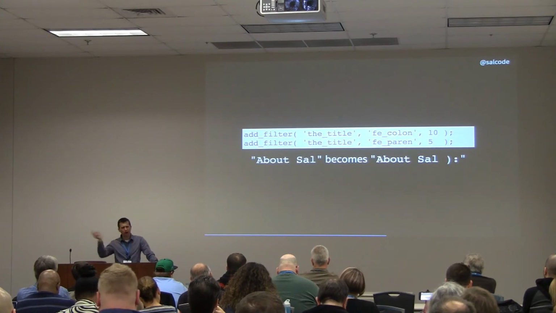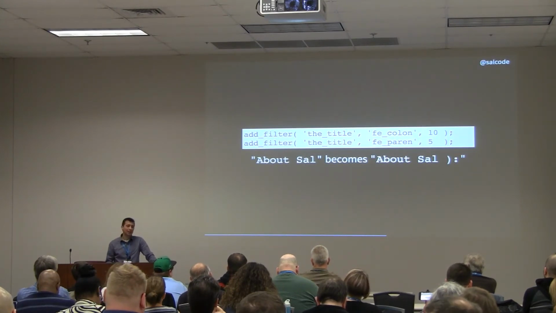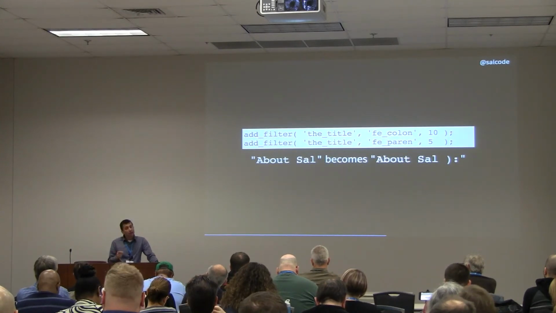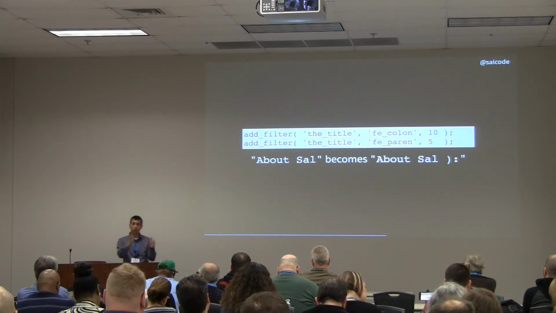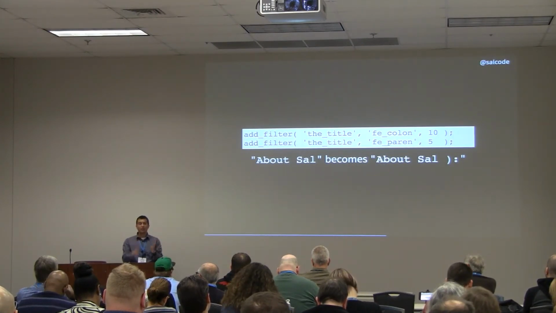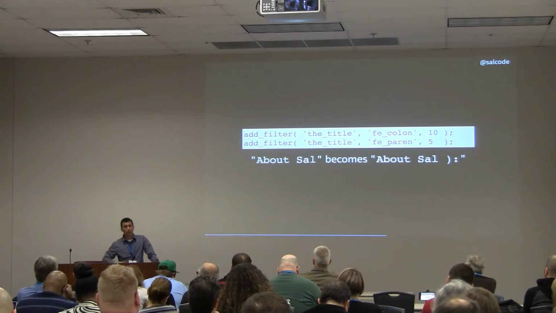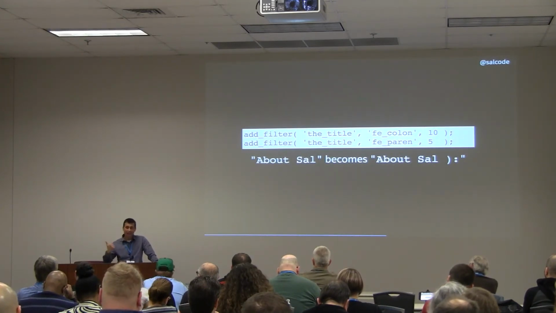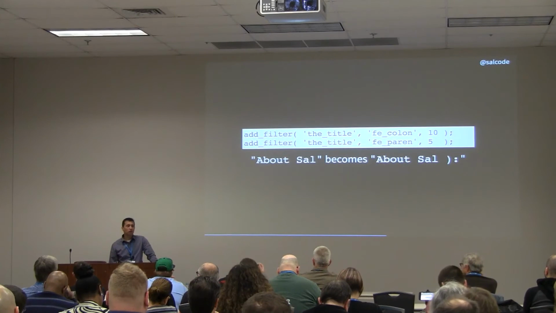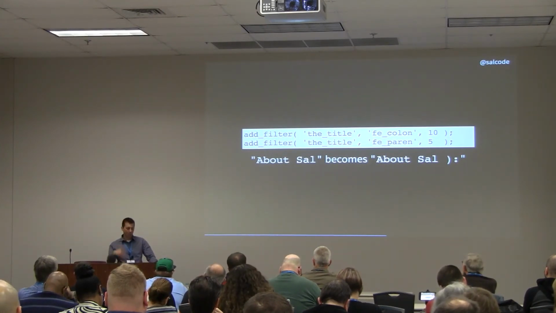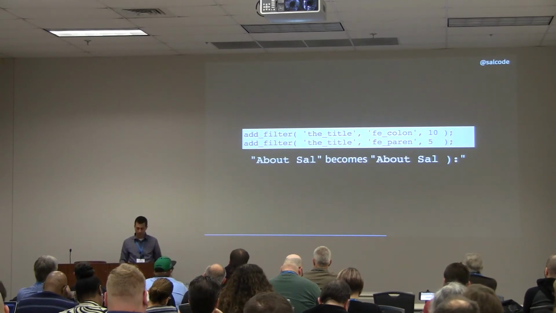In terms of filter priorities, 10 most of the time works out. As I said, usually I don't find I need to add a specific priority. If I do need something to happen early, I'll drop it down to maybe 5. If I need it to happen late, maybe 15. That gives me some room to sneak something in between if I need to later. The fact is there's lots of space. You can even put in negative numbers for priority if you really want to make sure it happens early. You can put in huge numbers if you want to make sure it happens last, like 9,999. Generally, you don't need to be at one of those extremes. So you're traditionally better off sticking in those closer values.